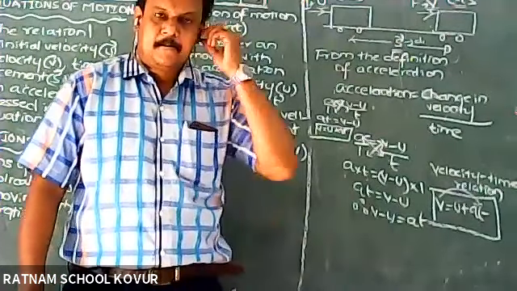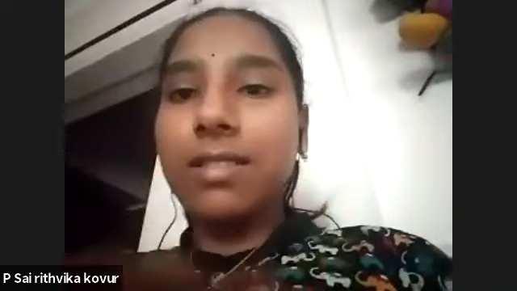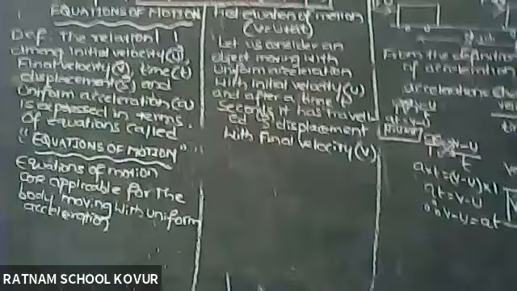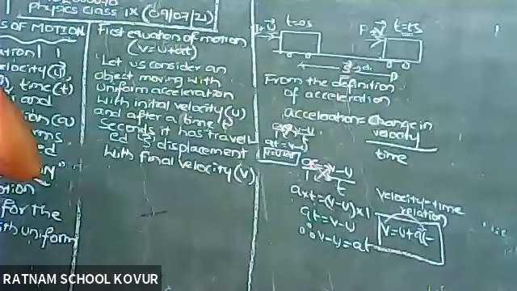Tell me, any doubt? Sir, the board is not clear. Hold on, just one second. Okay, now it is clear. Some more side, sir. Now it is clear. We want the velocity equation of motion side, it is important. Okay?